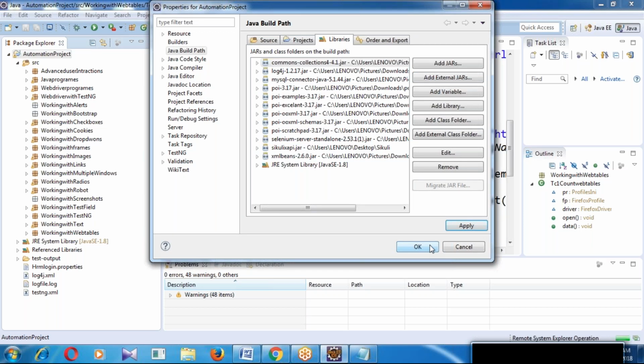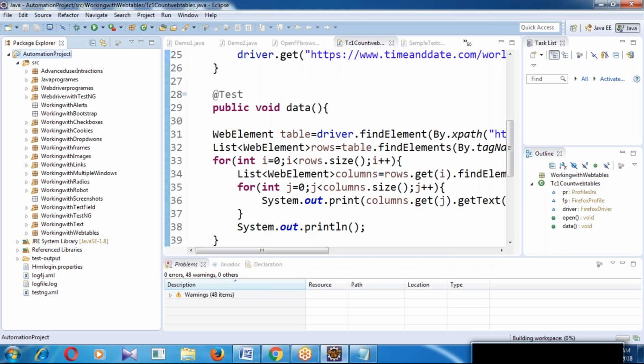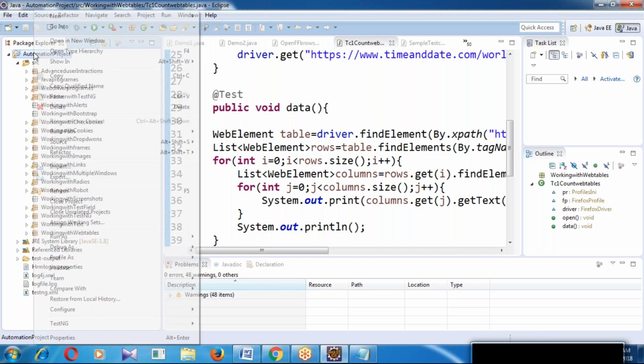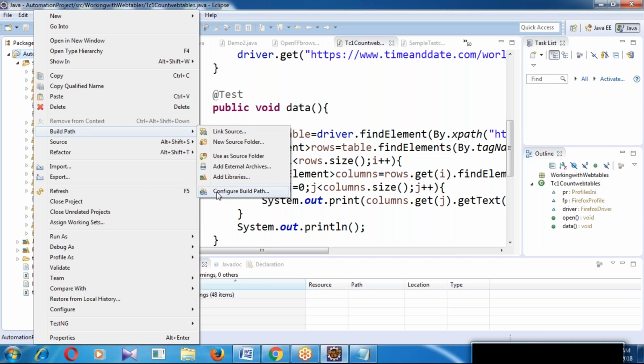Are you clear guys up to here? So like that we configure all jar files. Once again, right click on the project, build path, configure build path, libraries, add external jars.